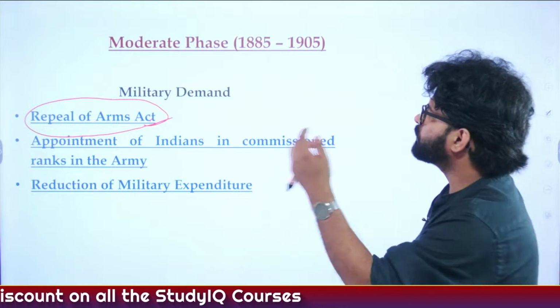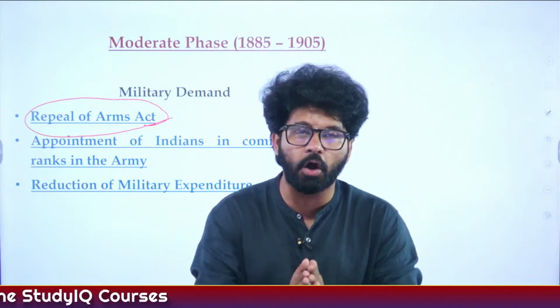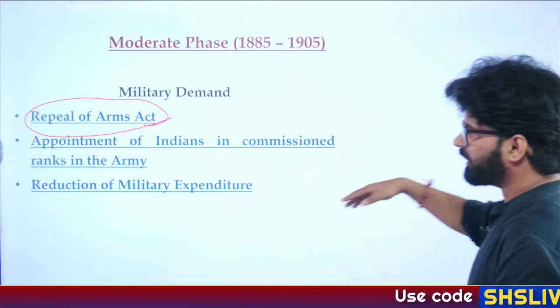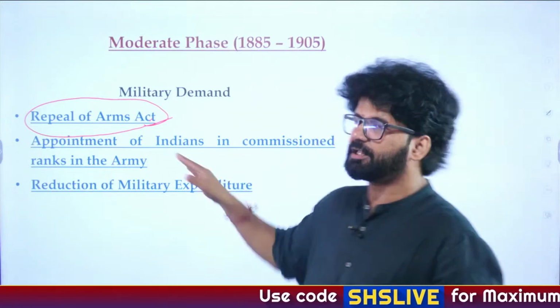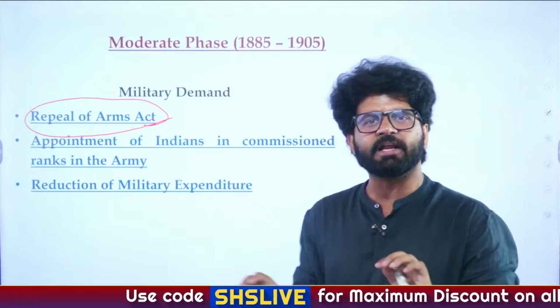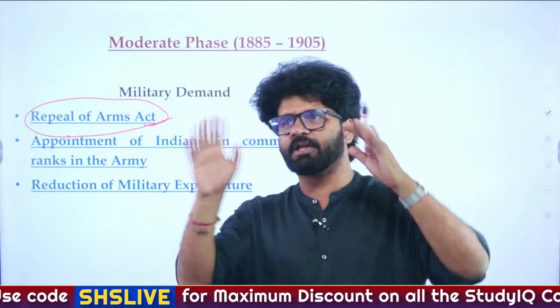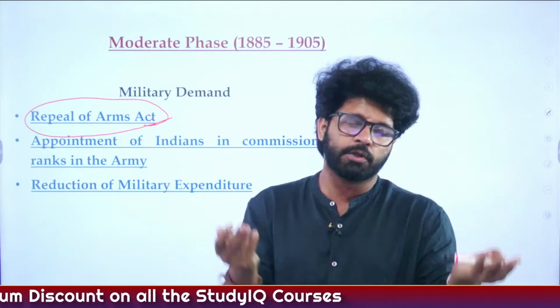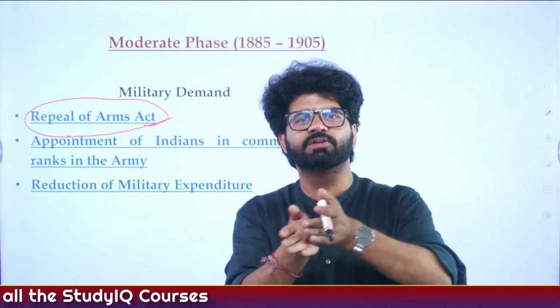So the Arms Act was introduced during the tenure of Lord Lytton, so 1878. Reduction of military expenditure, you can understand what they are saying. More Indians should be in the army, as we have discussed. After the 1857 revolt, Britishers, what they have done, they have reduced Indians in the army. They have increased the number of European officers. You can understand why. They have created martial and non-martial races.